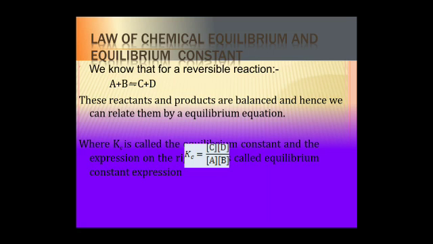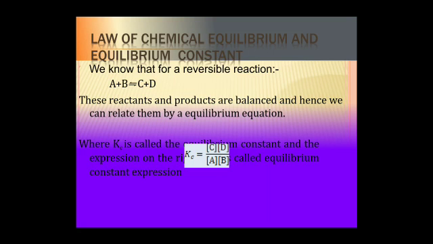Law of chemical equilibrium and equilibrium constant. But before that, what is dynamic equilibrium? It is a dynamic state of balance of a reversible reaction when the rate of forward reaction is equal to the rate of reverse reaction. We can say that when a reversible reaction is carried out in a closed vessel, a stage is reached when the forward and backward reactions proceed at the same rate.